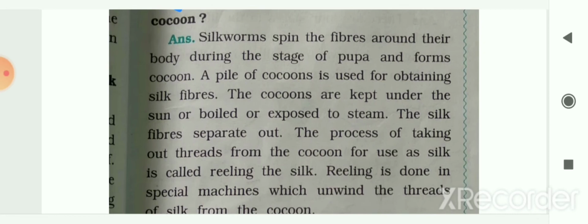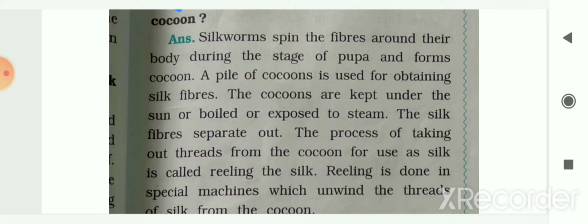The next question, how are silk threads obtained from cocoon? So silkworms spin the fibers around their body during the stage of pupa and form cocoon. A pile of cocoons, or a large amount of cocoon, is used for obtaining silk fibers. The cocoons are kept under the sun or boiled, or you can say exposed to the steam. That means you have to give them the hot weather.